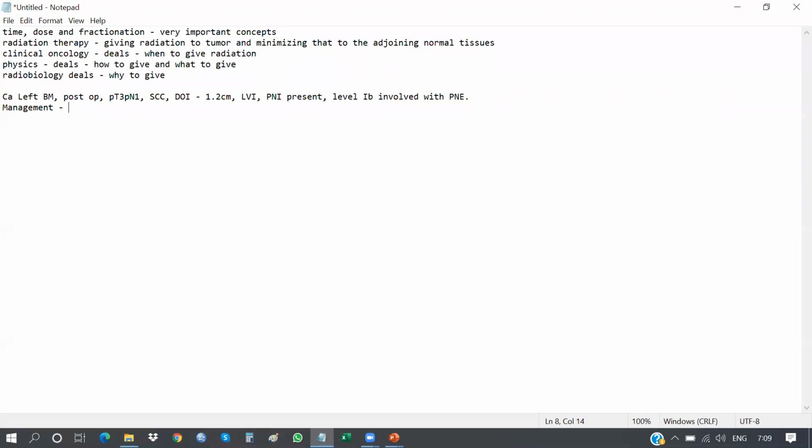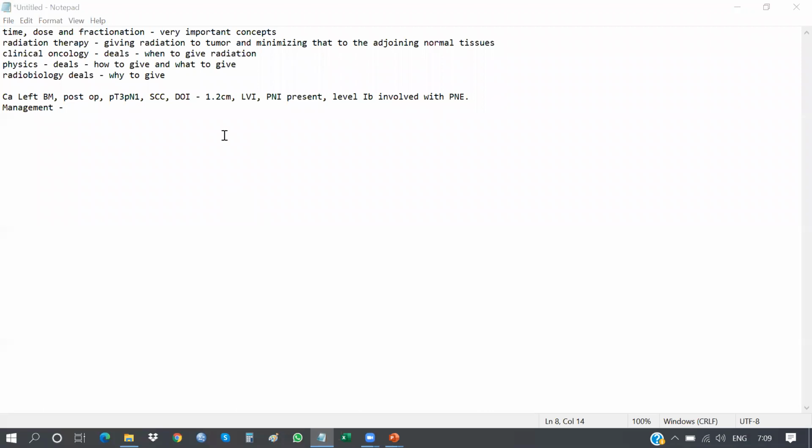Concurrent RT. Will you give chemotherapy? Yes, ENE is present. CTRT, yes.